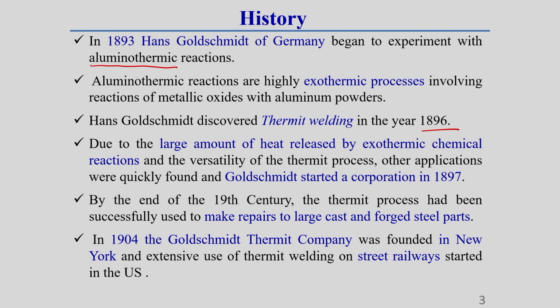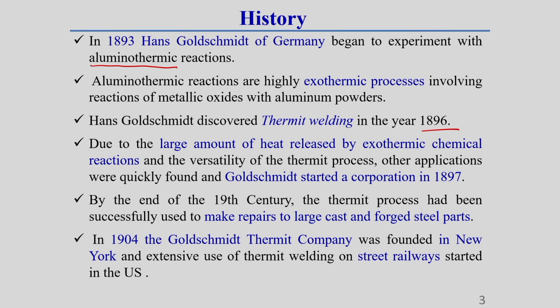It is an exothermic reaction process, that is why it is called aluminothermic reaction process. So, he began to experiment in 1893, afterwards he did a lot of research in this reaction-related field, and finally he discovered this thermit welding process in 1896 by using this